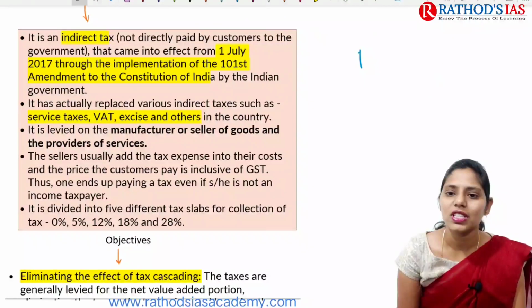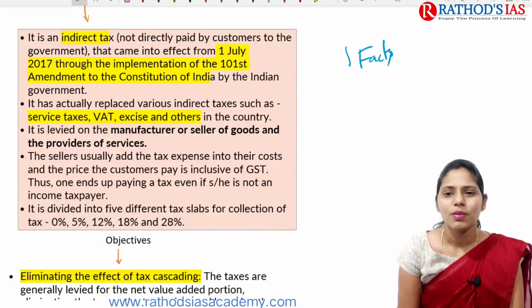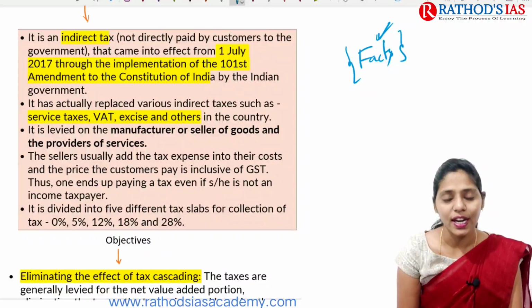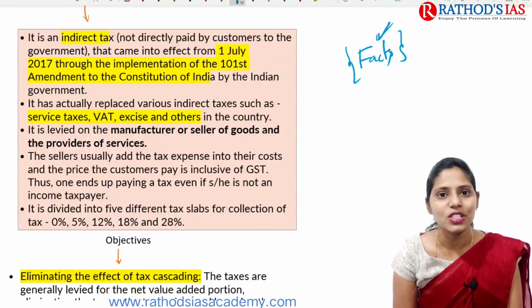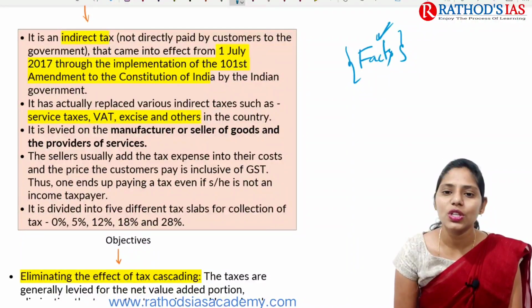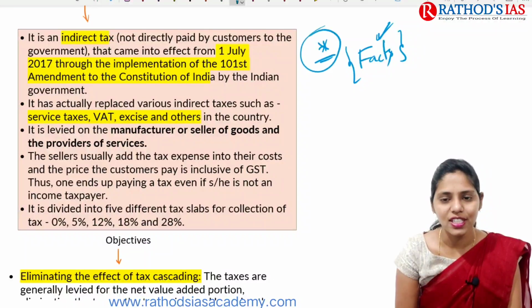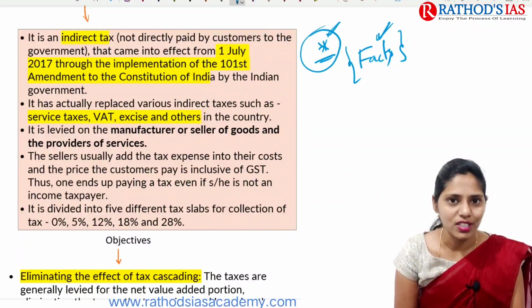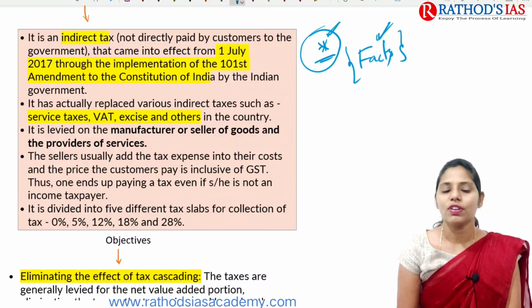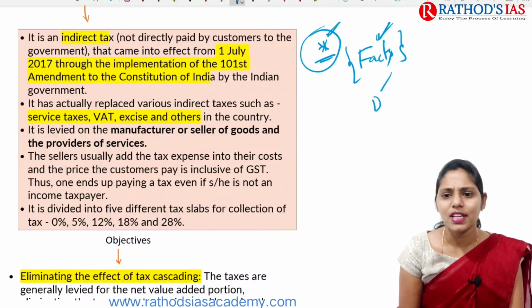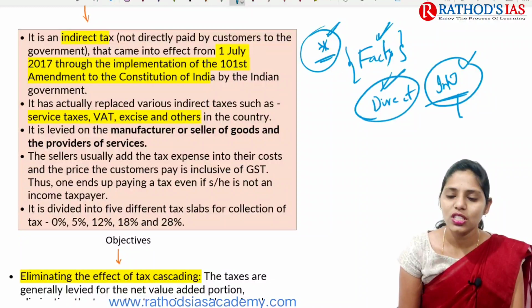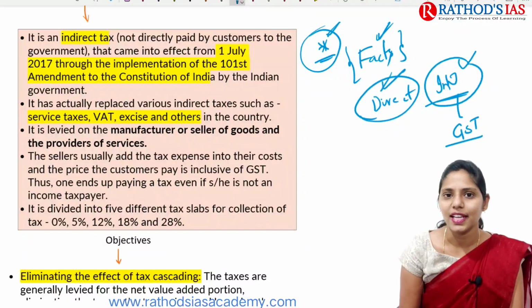First, let us try to see some important and basic facts, because there are a number of new subscribers out there and new students who have started UPSC preparation. So first you need to know some facts regarding this GST, then only you will appreciate what this article is talking about. If you're talking about GST, will it come under direct tax or indirect tax? If you're talking about taxes especially, we will have direct tax as well as indirect tax. This GST mainly comes under indirect tax.